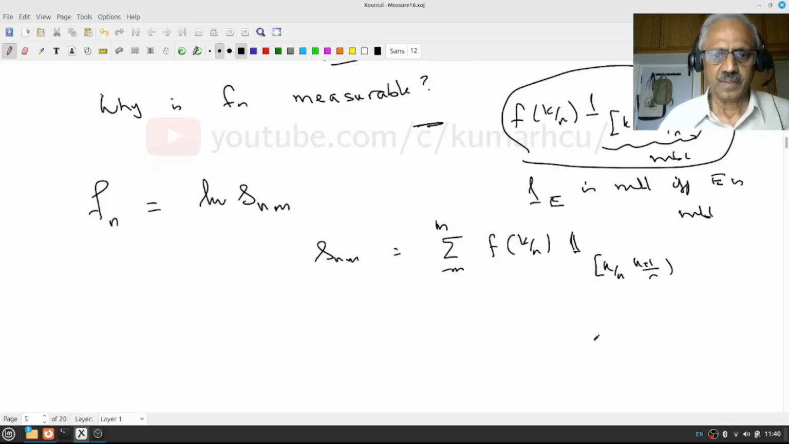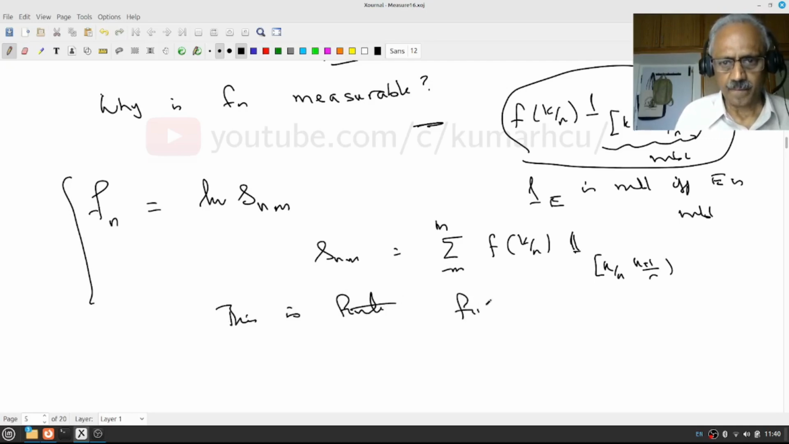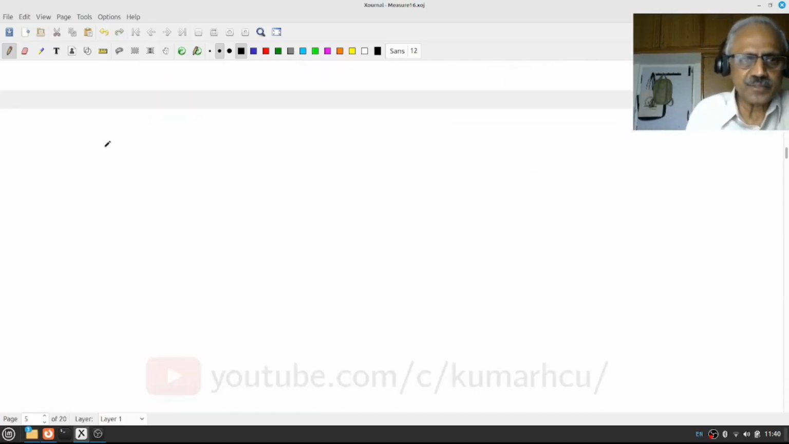Okay, and yeah, these are finite sums, these are all measurable, and there's a limit, therefore it's measurable. Okay, but I give a different proof. This is fine, but we will find another proof. So let us go back to the definition.